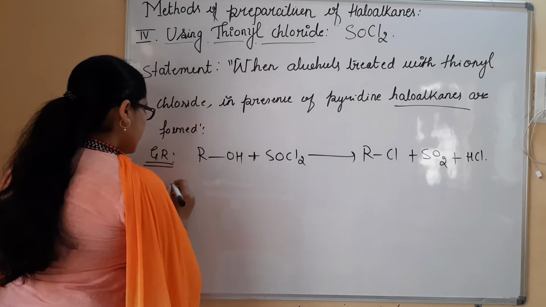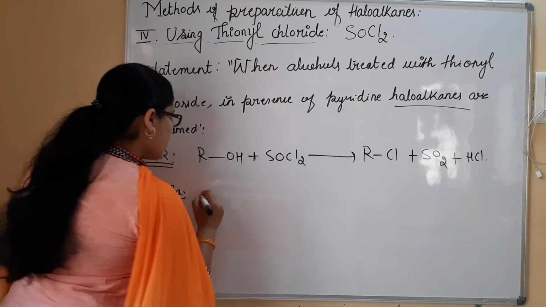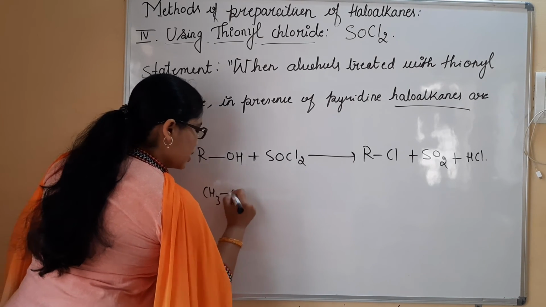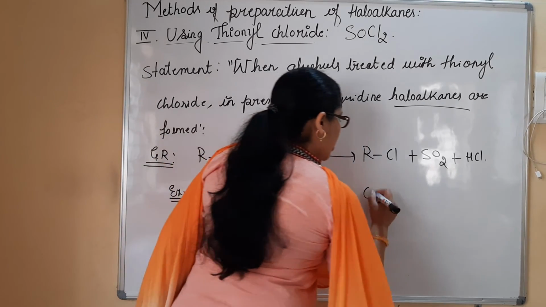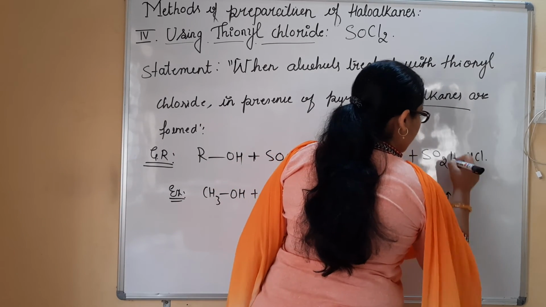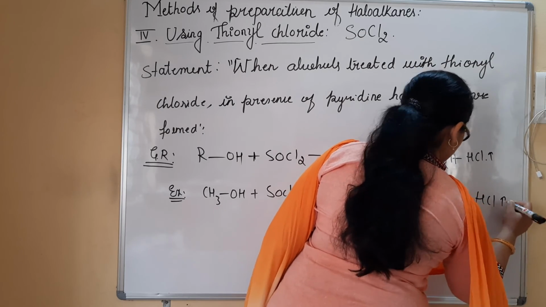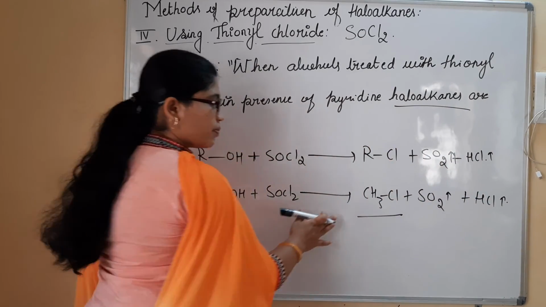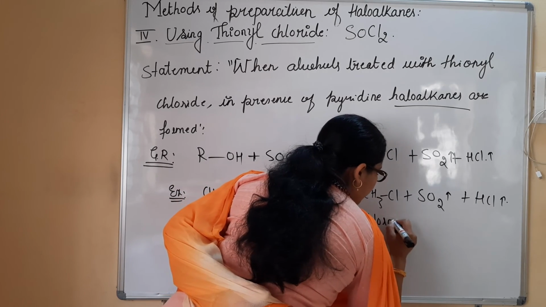Fine. So by taking the example, as we have already done in previous examples, methanol, let me consider CH3OH plus SOCl2. Then I am going to write CH3Cl plus SO2, this is a gas, sulfur dioxide, plus HCl, this is also a gas. So this is how we are going to prepare the respective haloalkane, methyl chloride or chloromethane.